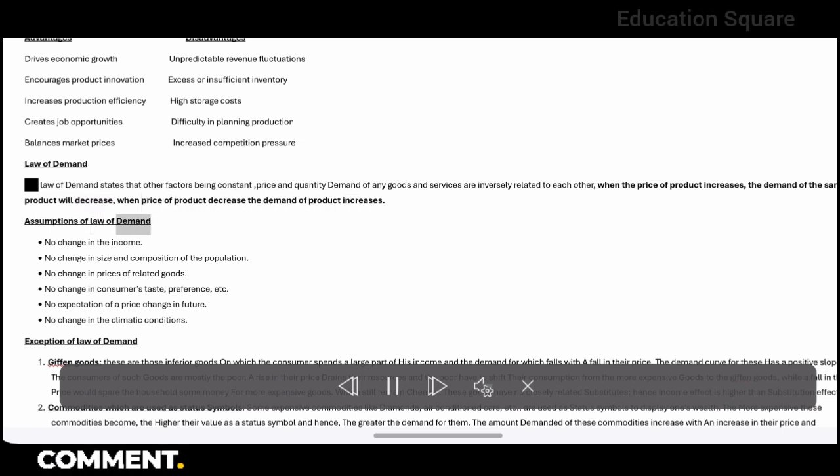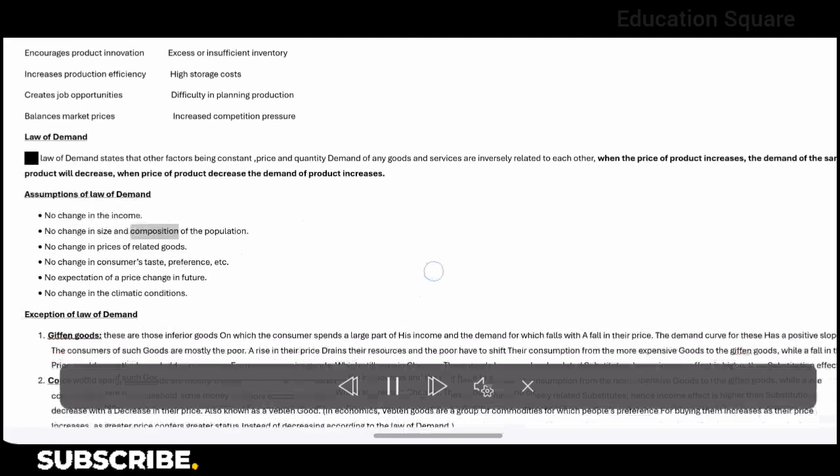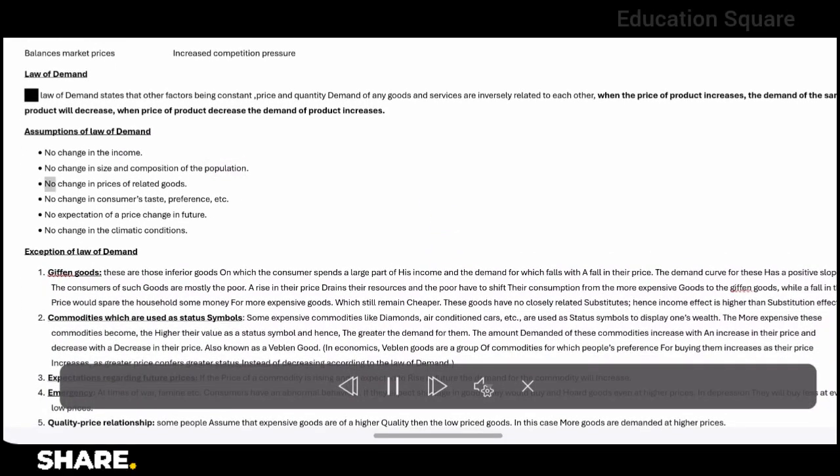Assumptions of the law of demand. No change in the income. No change in size and composition of the population. No change in prices of related goods. No change in consumers' taste, preference, etc. No expectation of a price change in future. No change in the climatic conditions.